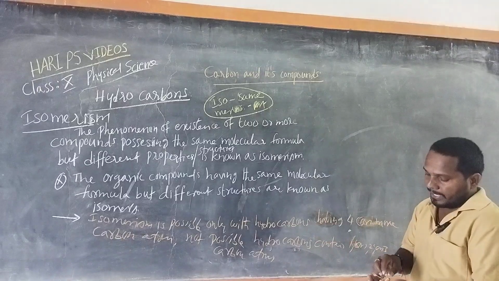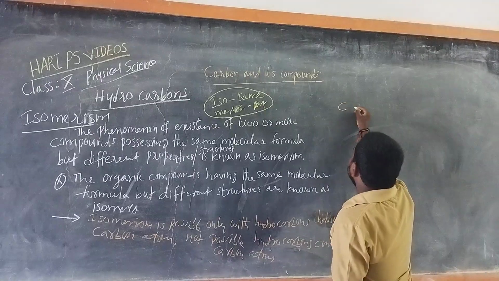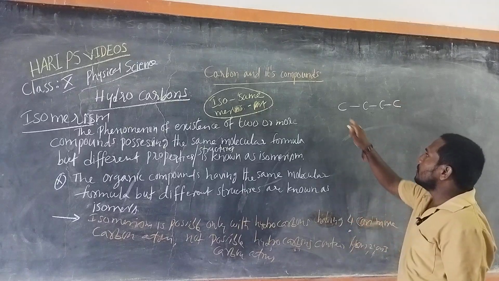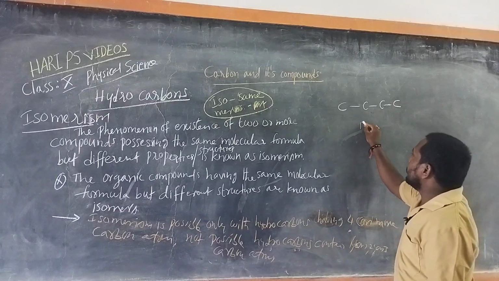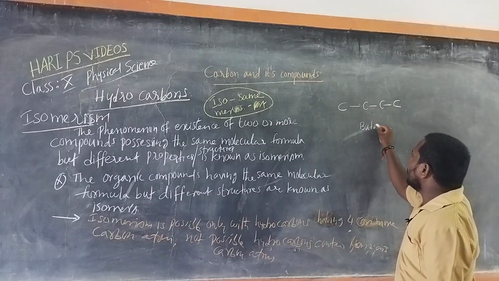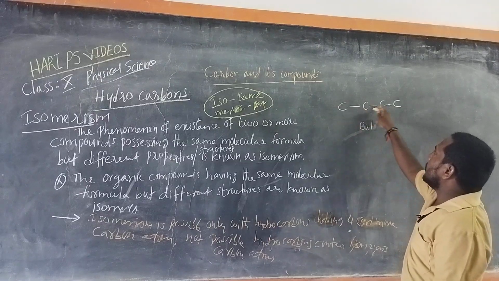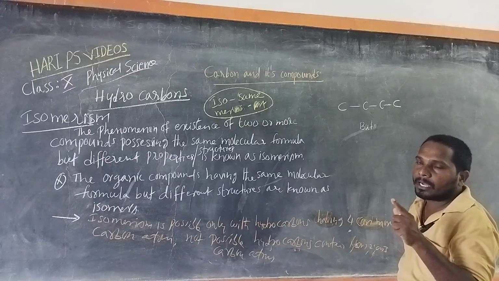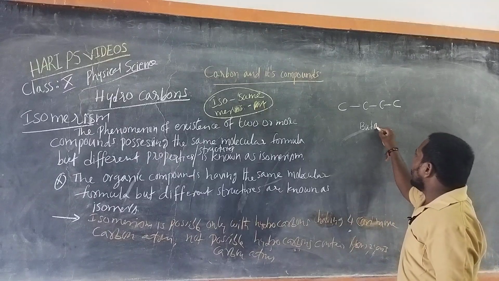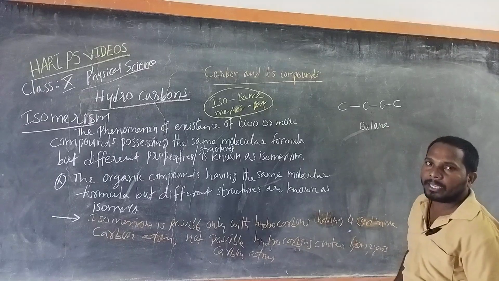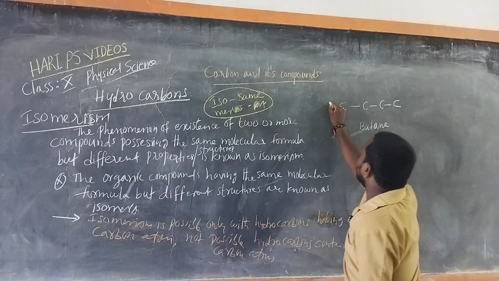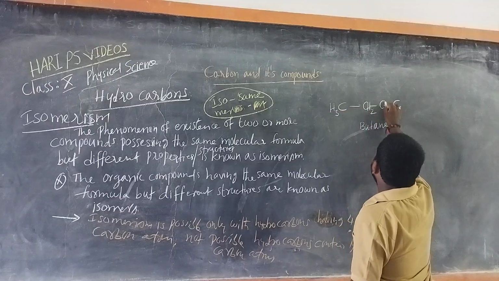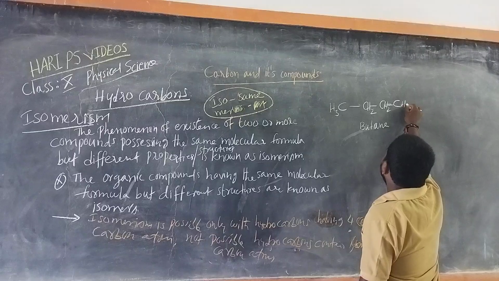So for example, C. How many carbons? 4 carbons. 1, 2, 3, 4. And 4 carbon we can call but-. Between carbon and carbon we observe a single bond. If it is a single bond between the carbon atoms, we can add the word butane. So the formula CH3, CH2, CH2, CH3.